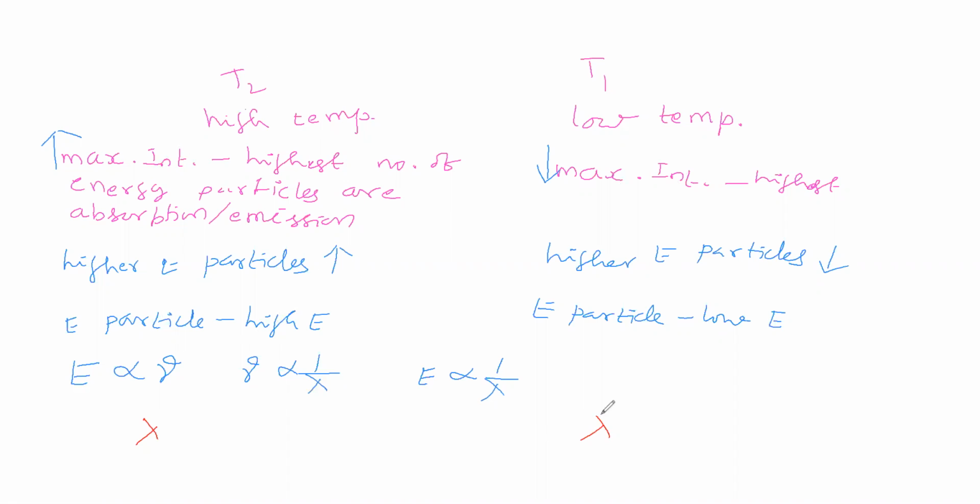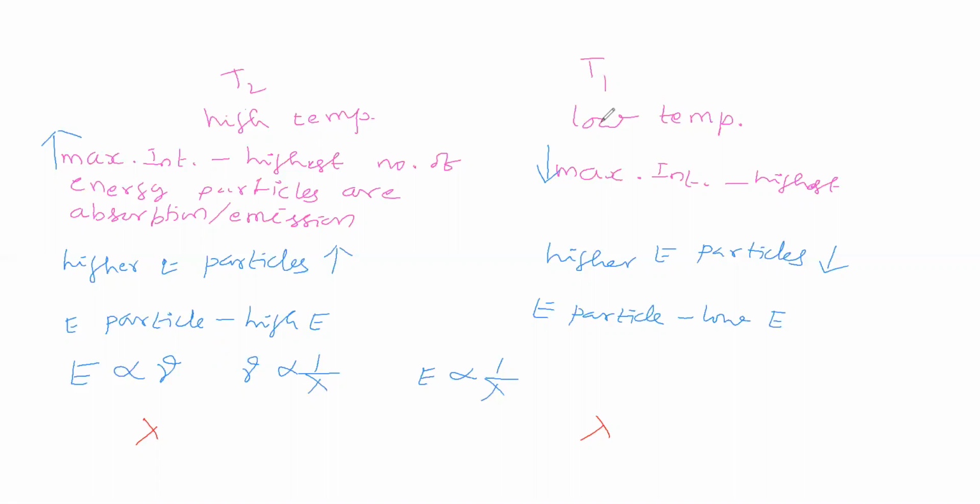Lambda corresponding to maximum intensity at T1, and lambda corresponding to maximum intensity at T2. Now you can compare lambda for these two. Here you have to understand this point; you should have a clear idea regarding this point.